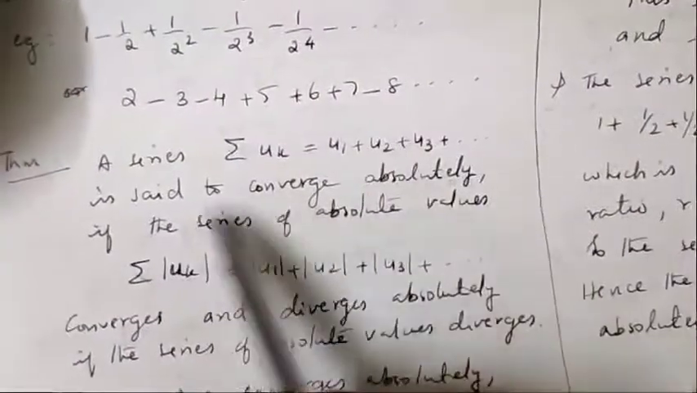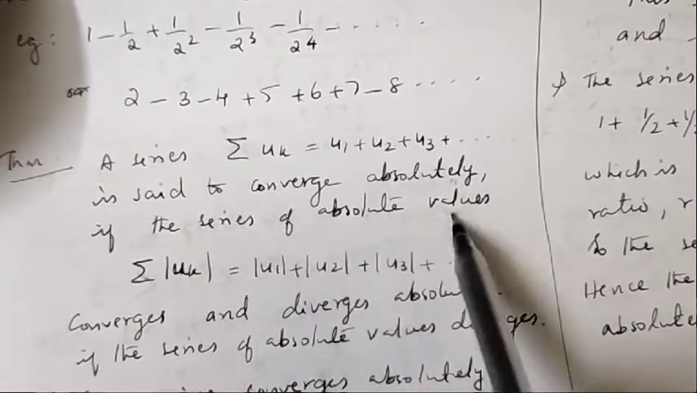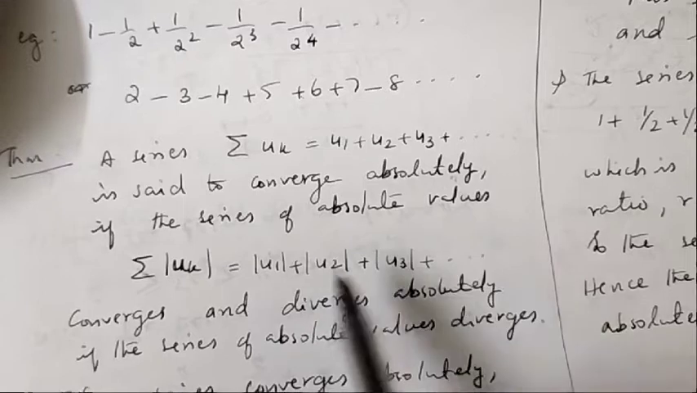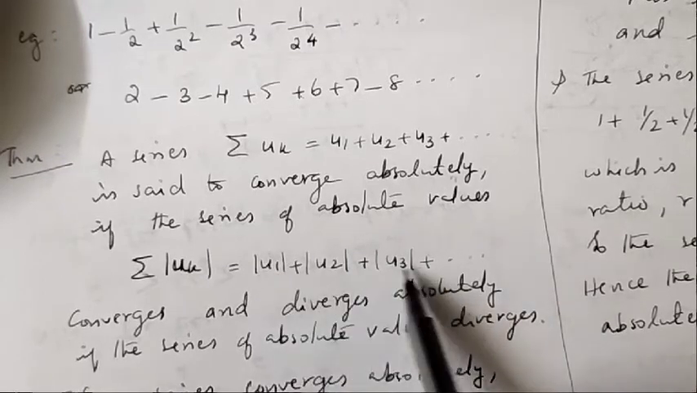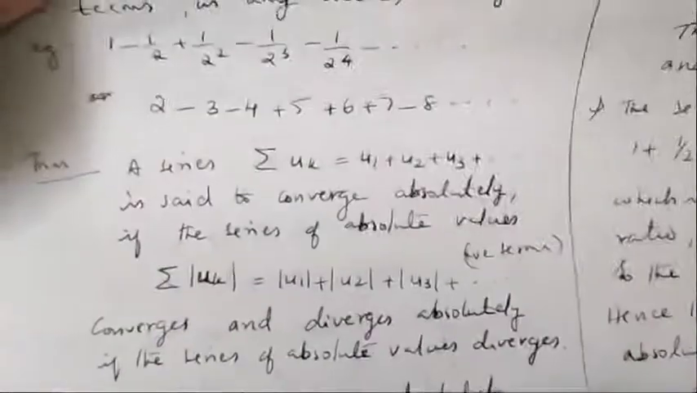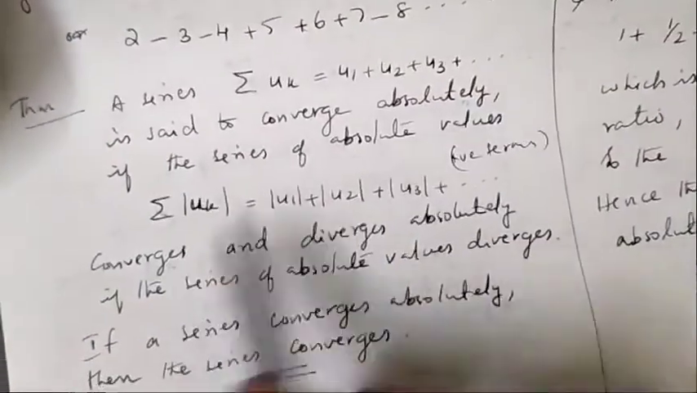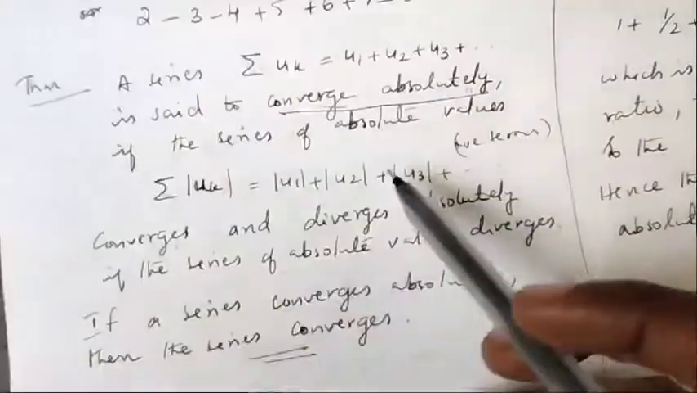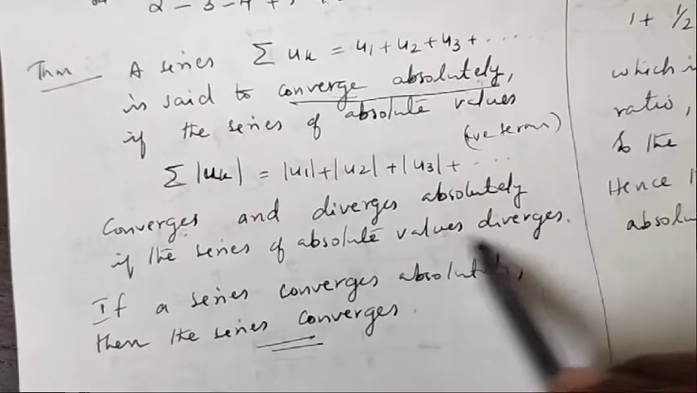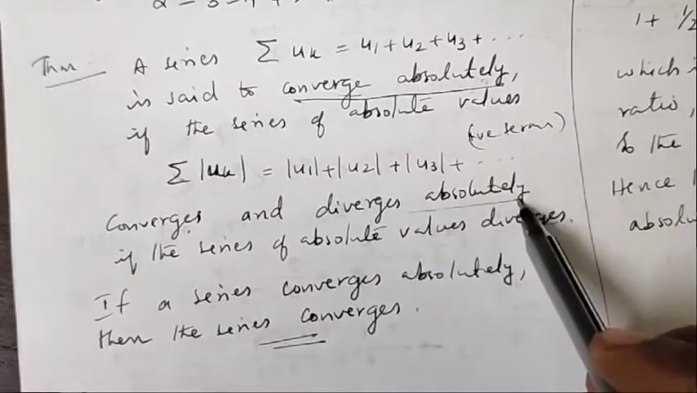So a series is said to be absolutely convergent if the series of absolute values, that is mod U1 + mod U2 + mod U3 + etc., converges. Here we are taking absolute values, which means this is strictly a series with all the terms as positive terms. If this series converges, the given series is said to be absolutely convergent. And if the series of absolute values diverges, the series diverges absolutely.